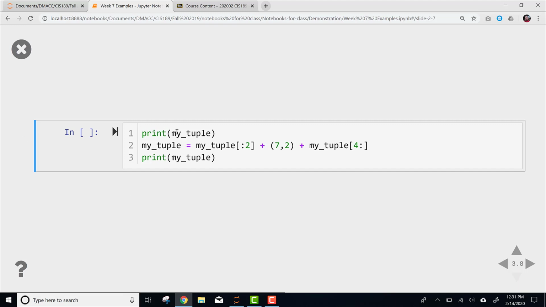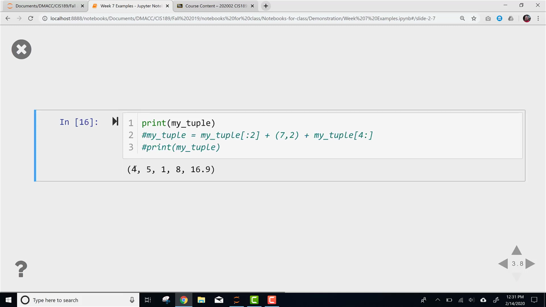So here's my original tuple. I'm going to just comment this out so you can see it. You can see I've got my original tuple, 4, 5, 1, 8, and 16.9. And now I want to take the first 2 items of my tuple, because I'm taking index 0 and 1. I want to put a 7 and a 2 next. And then I want to grab items, index position 4 through the end of my tuple. So what I'm essentially doing here is inserting 2 more numbers into the middle of my tuple, and then I am reassigning it to my tuple.